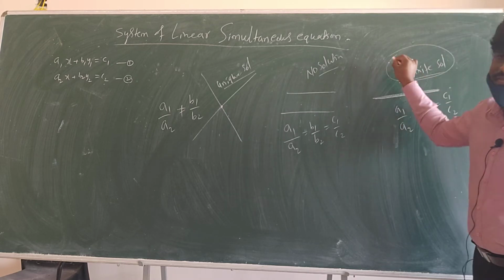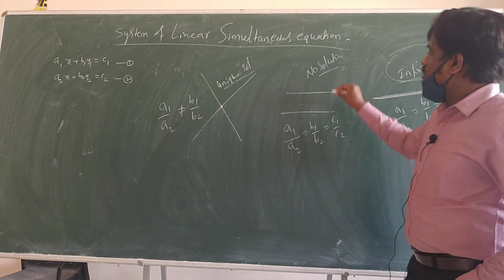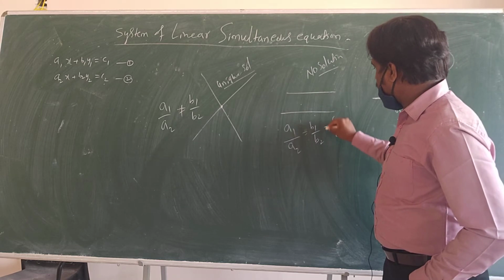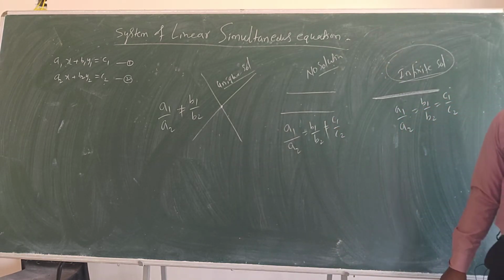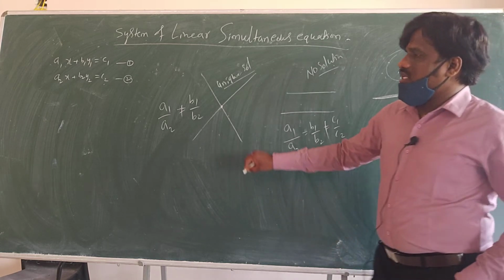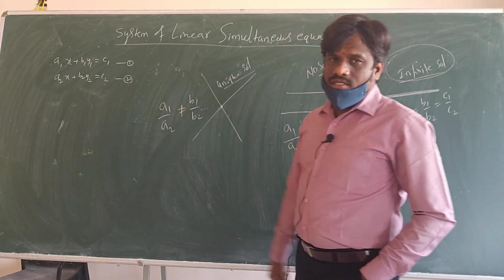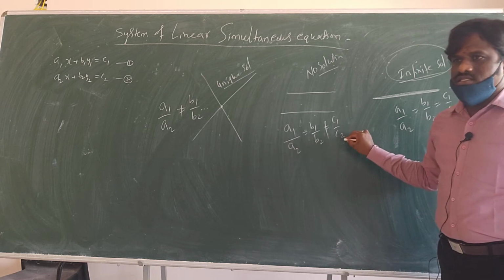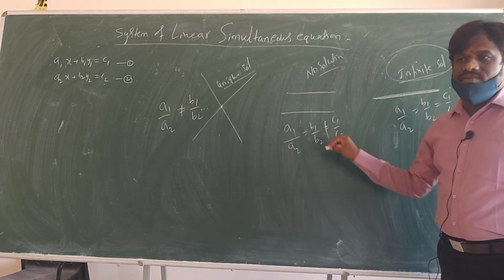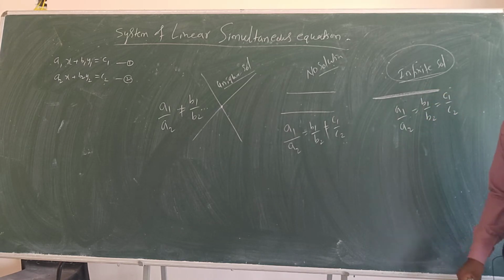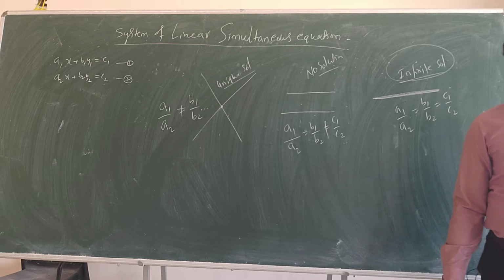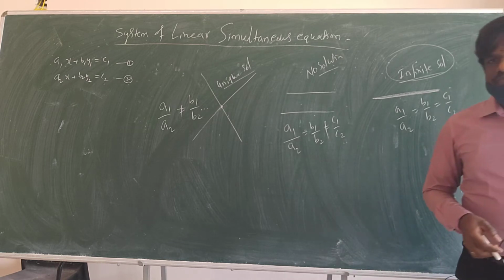Infinite solution here. And here, no solution. Unique solution is this. No solution is this, a1 by a2 equal to b1 by b2. Infinite solution is all equal, a1 by a2 equal to b1 by b2 equal to c1 by c2. Clear? Write it down, we'll do some problems.